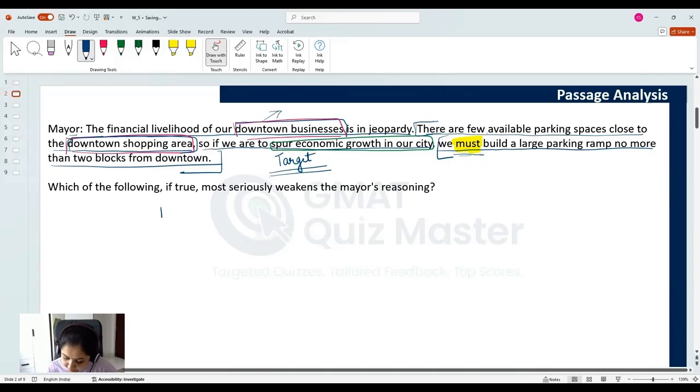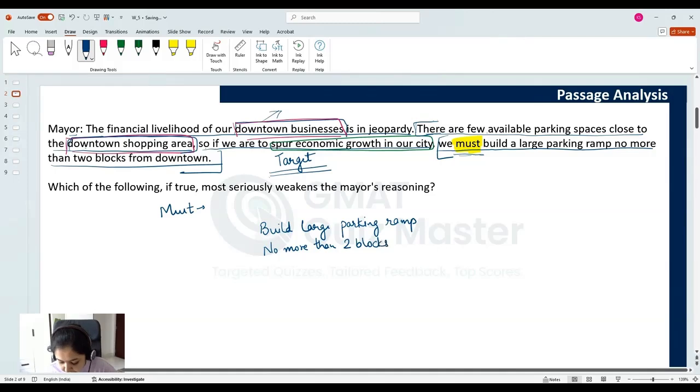that if we build a large parking ramp no more than 2 blocks from downtown, if this is done, then the result, which is spur economic growth of our city, then only this will happen.